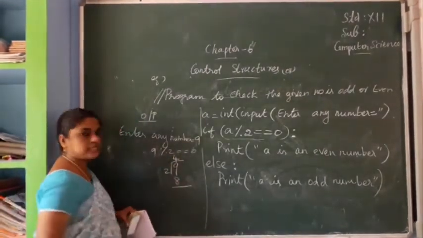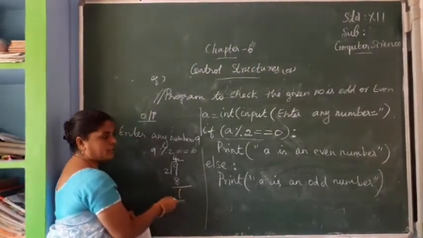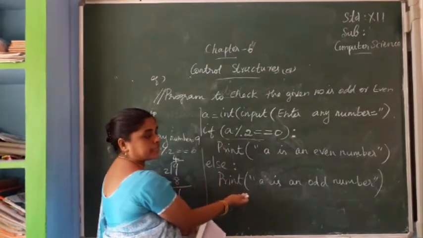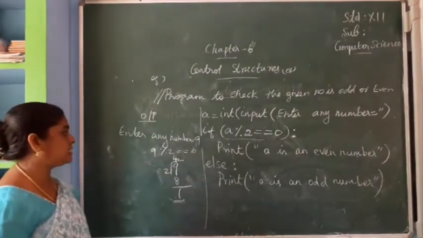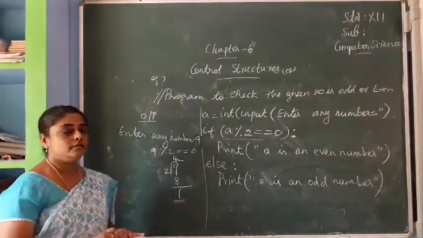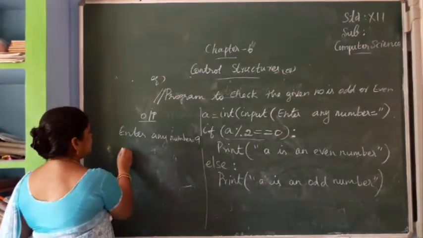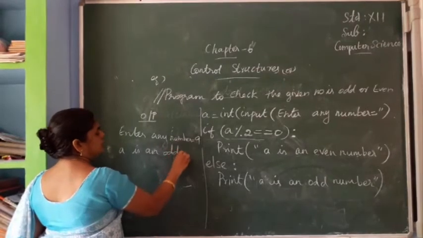What's the balance? 1. So this is the remainder, the modulus of A. So which statement will be executed? The second statement, statement block 2. A is an odd number. This is the output. So if 9, the second statement, and the answer is A is an odd number.